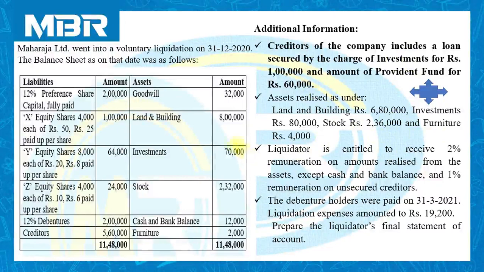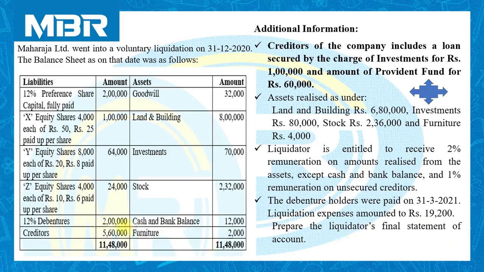Next and last, the debenture holders were paid on 31st March 2021. Liquidation expenses amounted to rupees 19,200. Prepare the liquidator's final statement of account. Now, concentrate on this information.